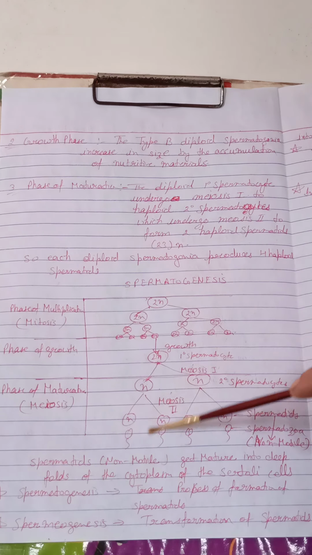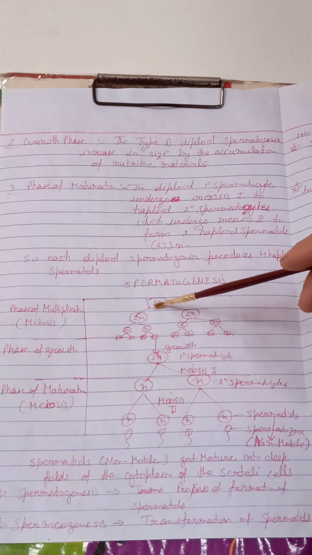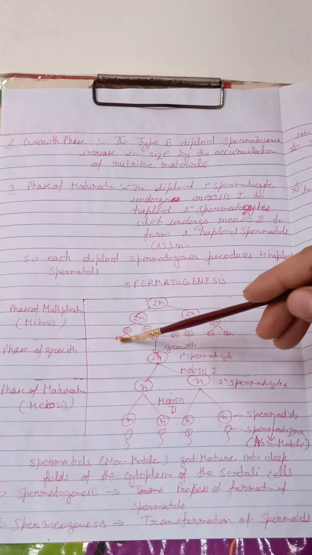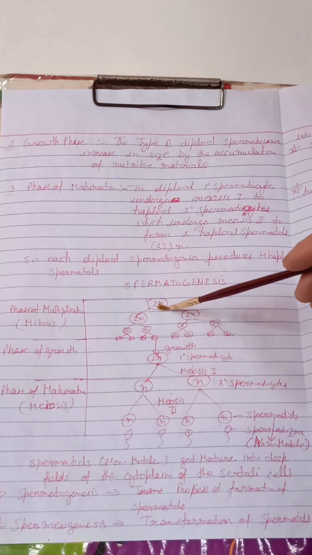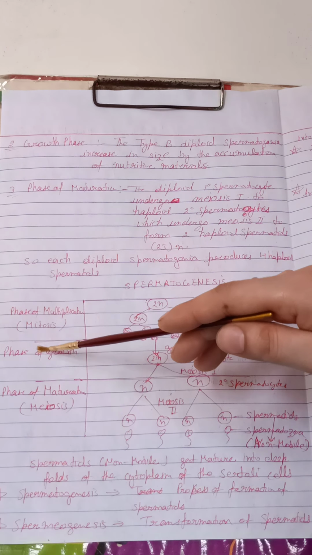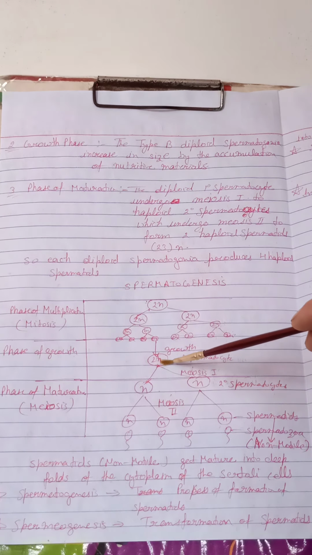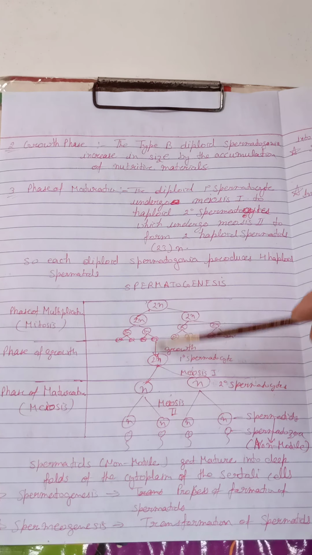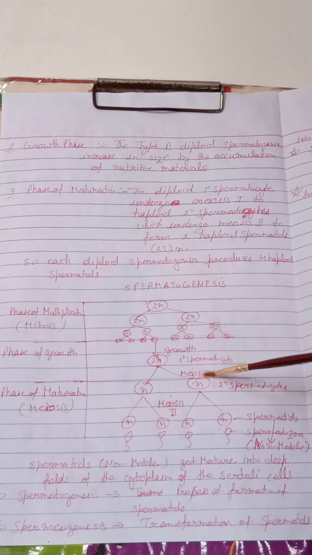Let us see another view of the process of spermatogenesis. There are primary germ cells which are diploid. They undergo the multiplicative phase in which these cells continuously divide by mitotic division, and in mitotic division the number of chromosomes remains the same. All cells undergo mitotic division, only a few cells enter the next phase, the phase of growth, and in this phase the cell only accumulates nutritive material and increases in size. After growing, this cell enters the phase of maturation in which it undergoes meiosis 1.